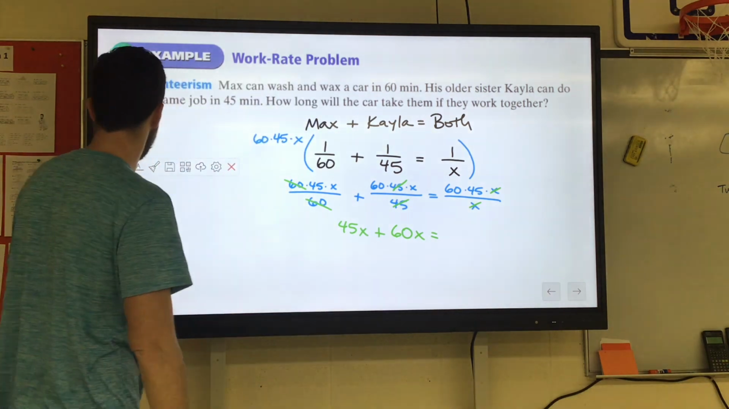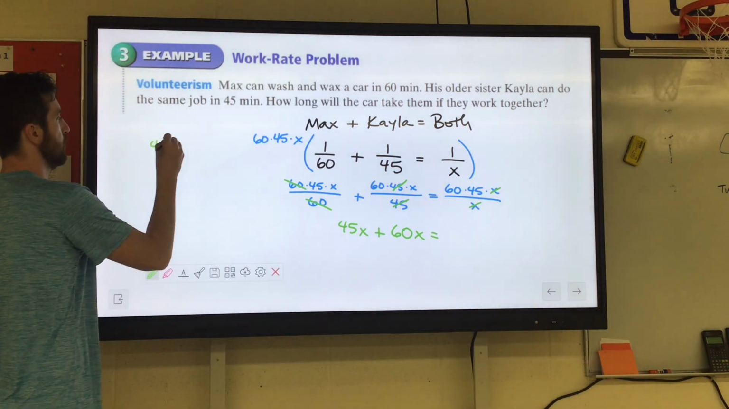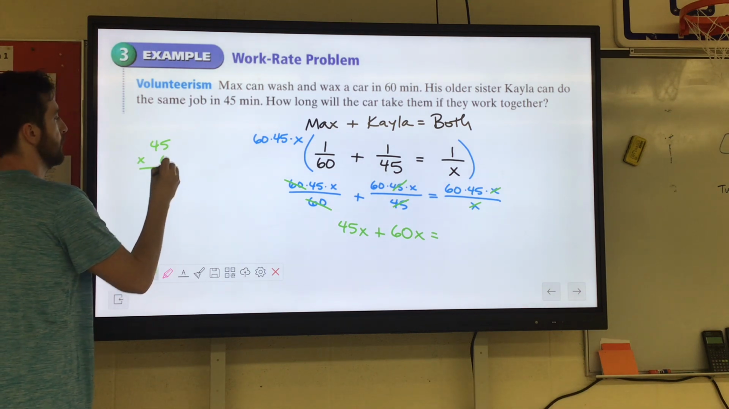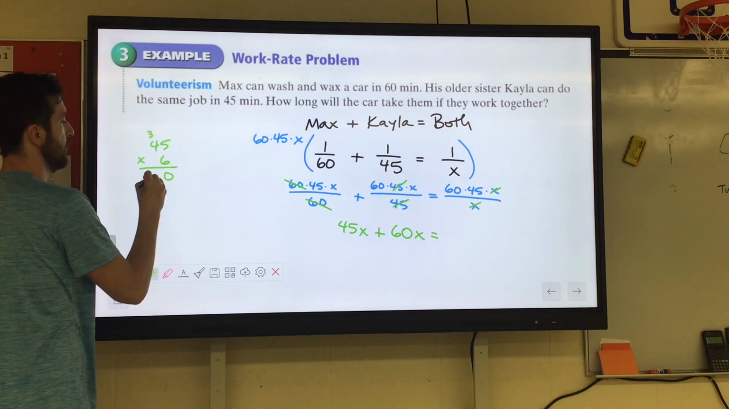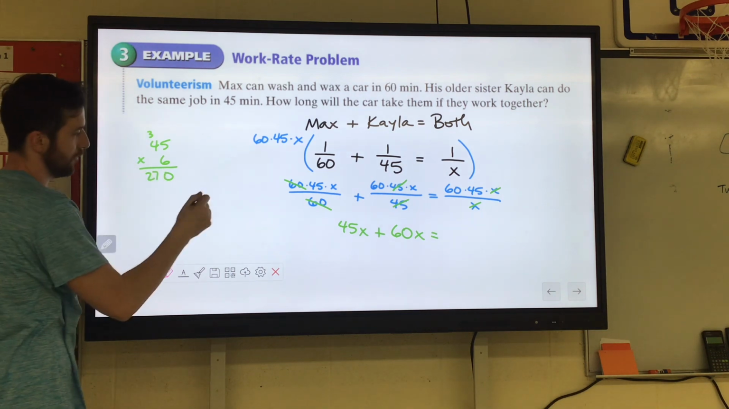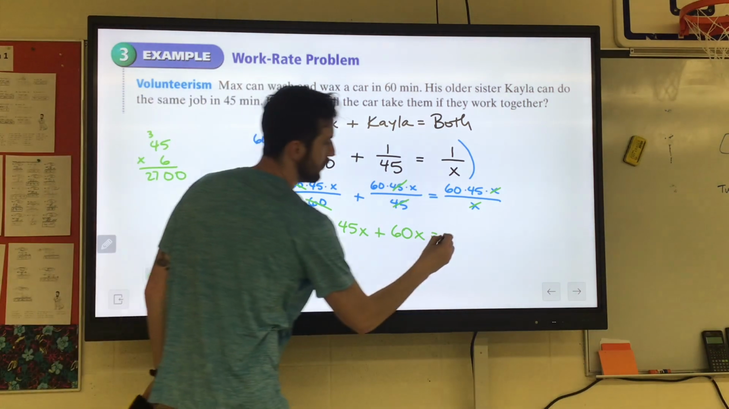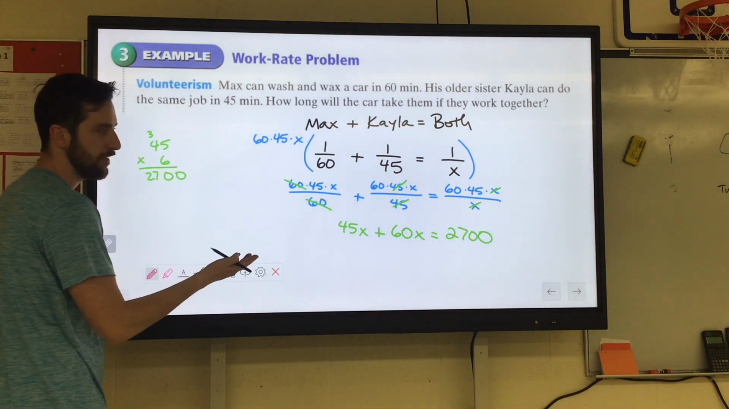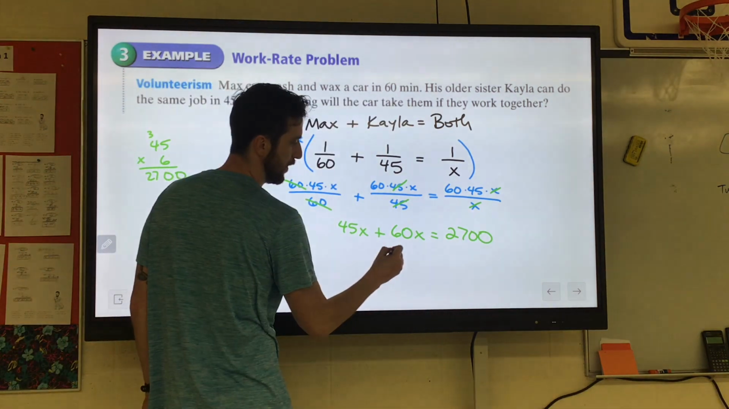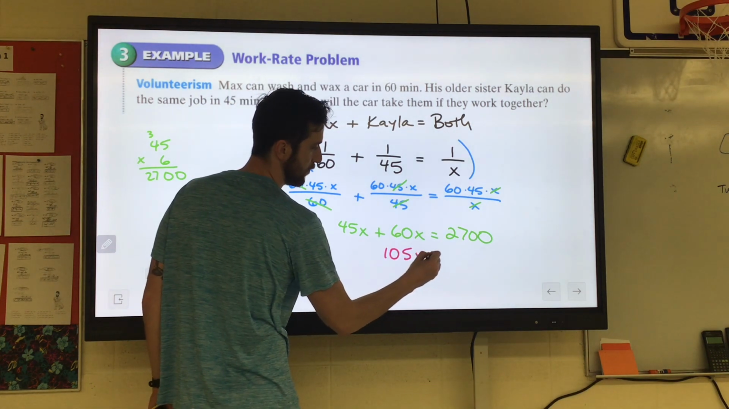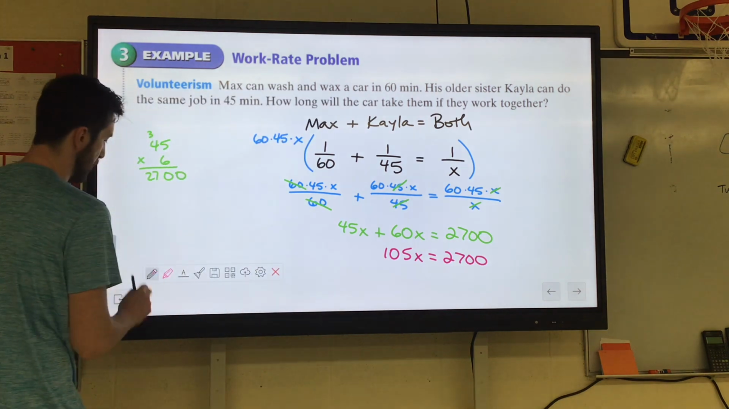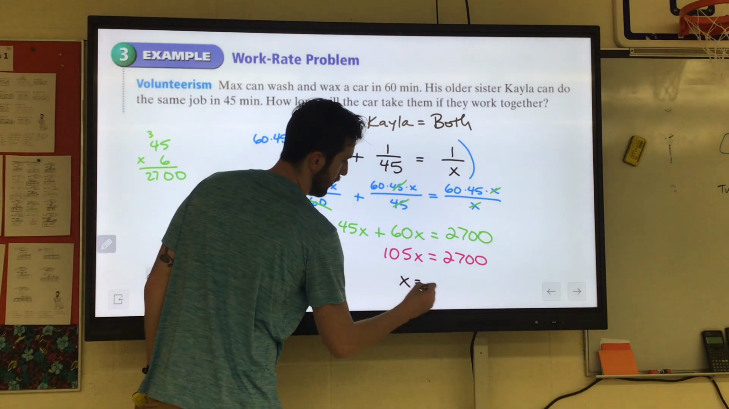60 times 45, that I don't know. Let's see, 45 times 6, 30, 270. Oh yeah, that makes sense. And then we'll have to throw a 0 on that. So 2,700. Now, on the left side, those are both x's. So we can make that 105x equals 2,700. And then we would just divide by the 105.